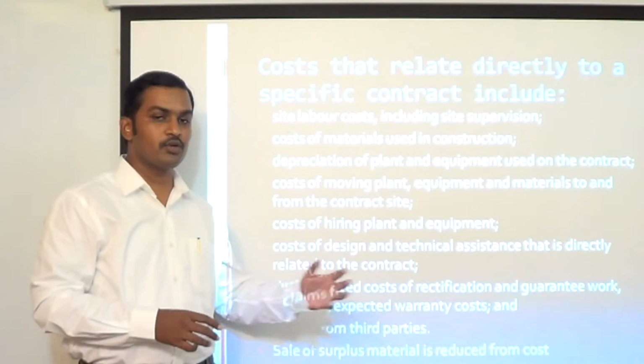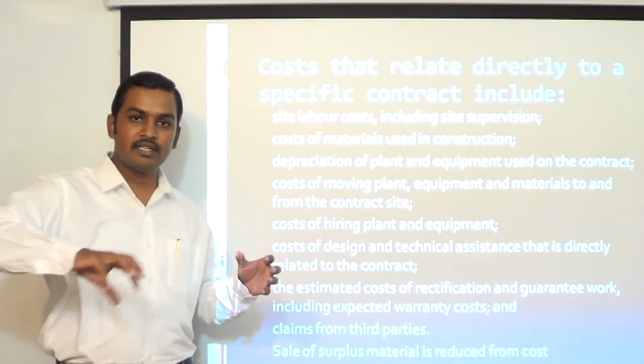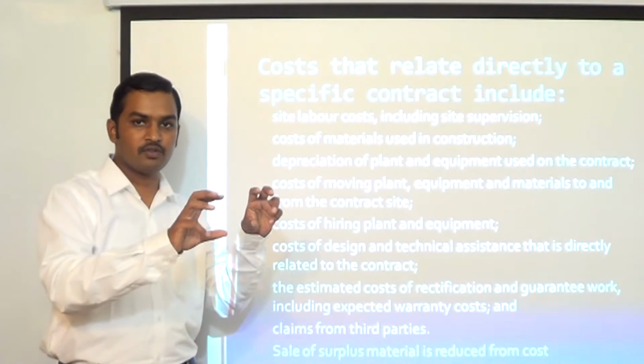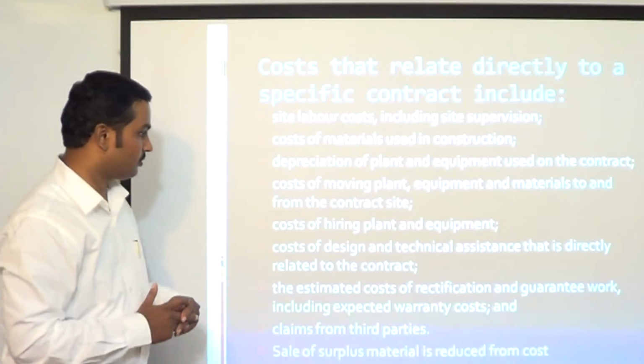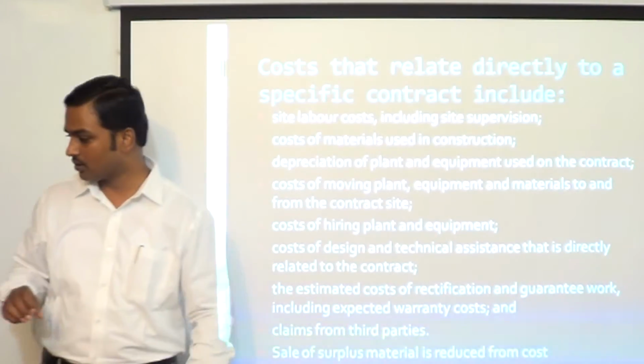Sale of surplus material is reduced from costs. If you are selling some surplus material which is not used for the contract, then the cost would be debited to the contract, the sale price would be credited to the contract, and the difference will automatically get booked in the construction contract only. So these are the costs which are directly attributable to the particular construction contract.